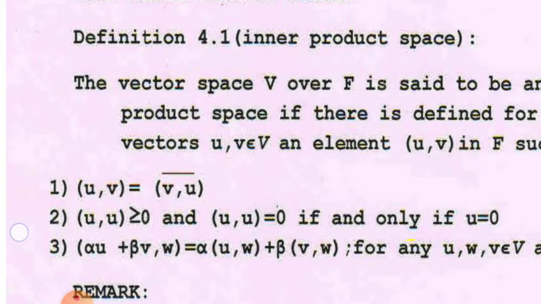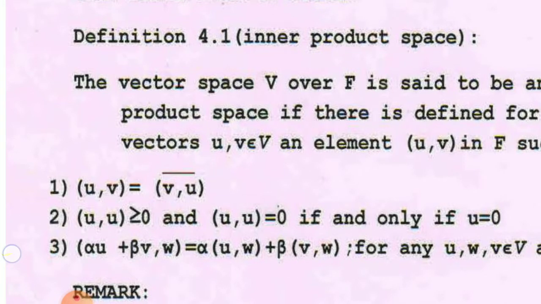And the third condition: when we take the inner product of alpha u plus beta v with a third element w, it equals alpha times (u, w) plus beta times (v, w), for any u and v belonging to vector space V and alpha, beta belonging to field F. That means the inner product of (alpha u plus beta v) with w is equal to alpha outside times the inner product of u with w, plus beta outside times the inner product of v with w.